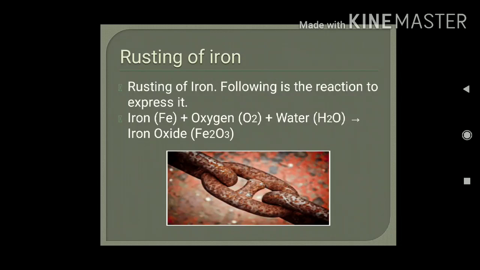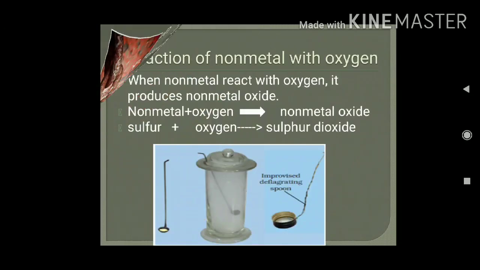Next, we will discuss iron oxide. When iron reacts with oxygen, it will form iron oxide. The chemical name of the rust is iron oxide or ferric oxide. Rusting of iron means what? When iron is exposed to air, to the atmosphere, for a longer time, it will form a reddish brown structure. The reddish brown substance that forms is known as rust. See the chemical equation: iron, when it reacts with oxygen and water, will form iron oxide.